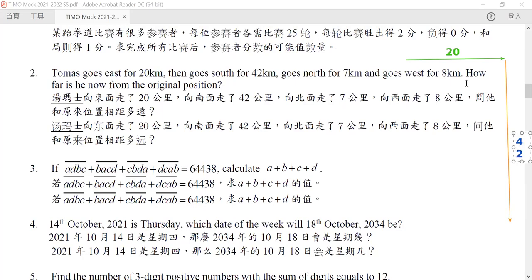And then it immediately goes back up for 7. Immediately goes back up for 7. So now it comes up to this. And finally, it will go west for 8. So it will go west for this.